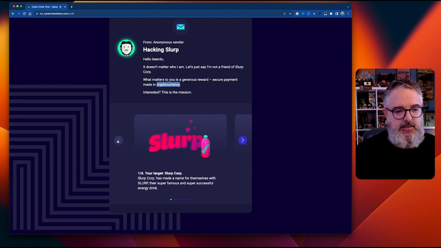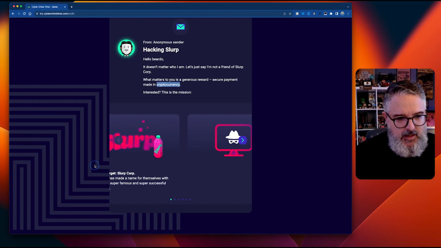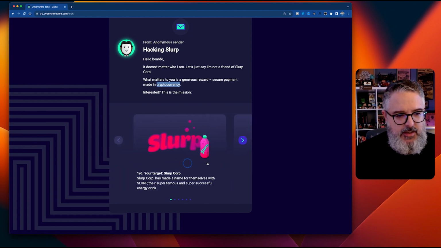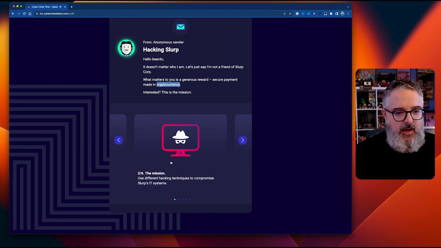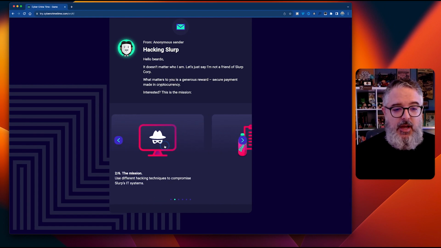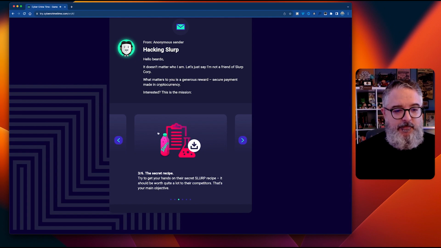So we've got several different things down here, and I'm just clicking away because that's what my brain ends up doing. I love this interaction down here as well. So we need to select our target. So it's Slurp Corp. So it looks like we're going to be hacking Slurp Corp. The mission is to use different hacking techniques to compromise Slurp's IT systems. And then the secret recipe, try getting your hands on their secret recipe.